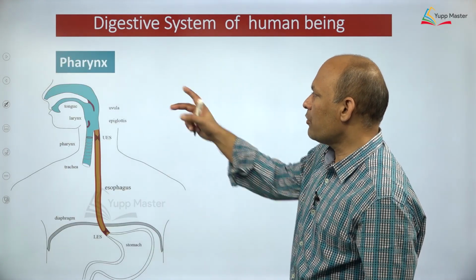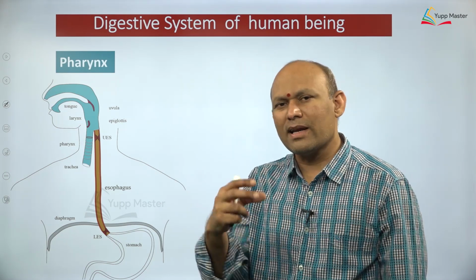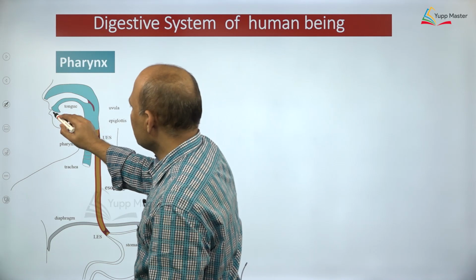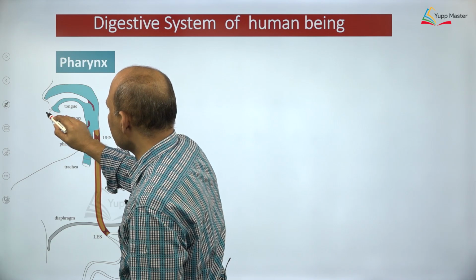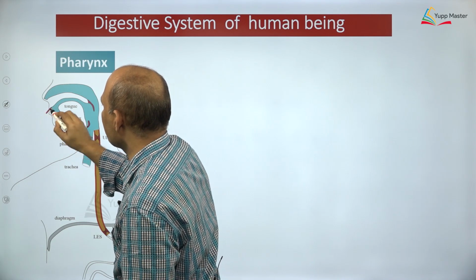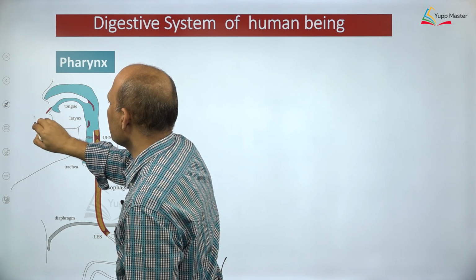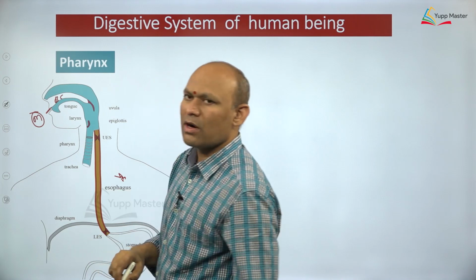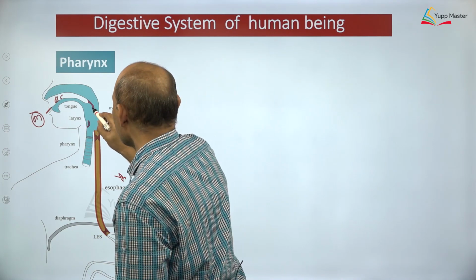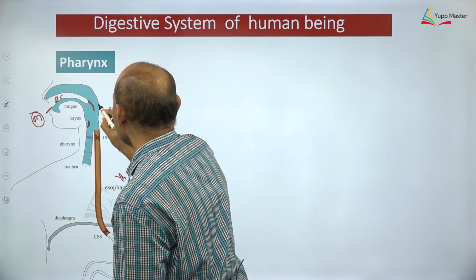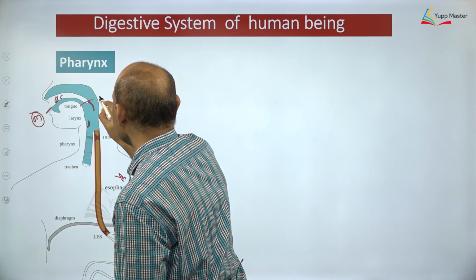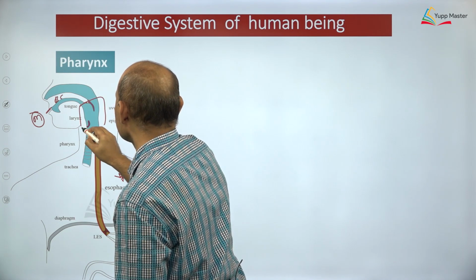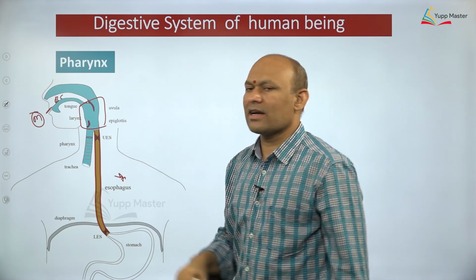Let us talk about pharynx. Dear students, this is the mouth. It's very important. M stands for mouth. Mouth leads into the buccal cavity, BC. And the buccal cavity leads into the pharynx. Are you able to see? This encircled portion is called pharynx.